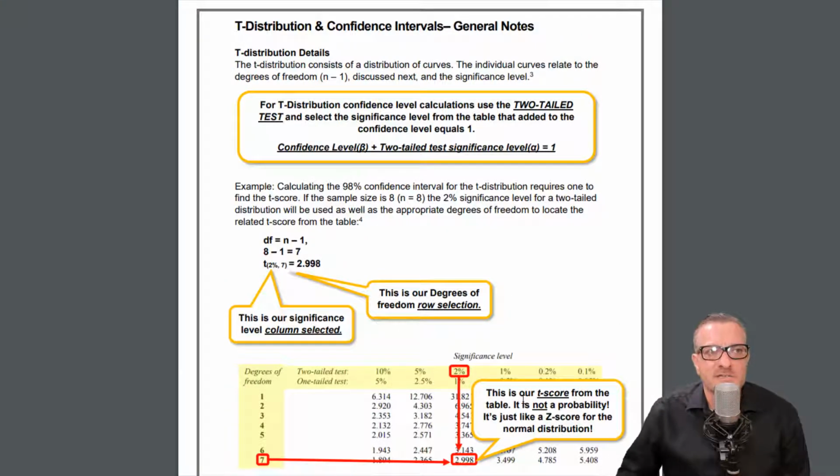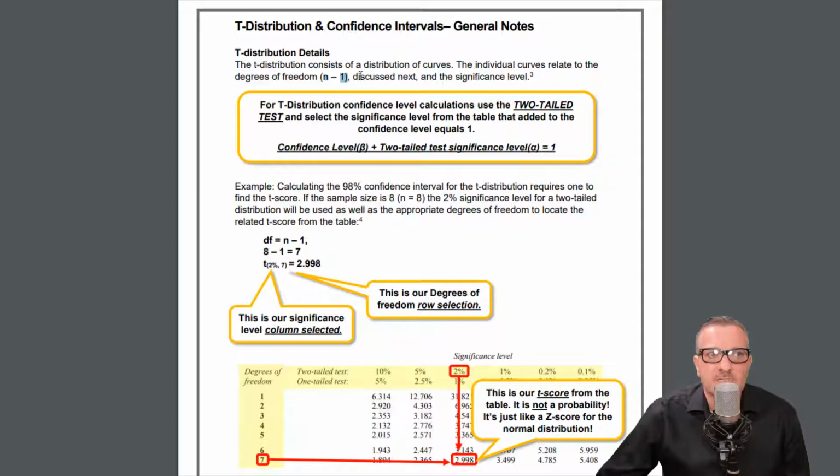Okay, so the big deal here today is we're going to learn a new table. It's the T distribution, which has a table, and the table is quite a bit different than the Z distribution. The T distribution consists of a distribution of curves. So there are many T distribution curves, and that's the big part of why we have a table like this. And it says the individual curves relate to the degrees of freedom, and the degrees of freedom are usually represented as n minus 1.